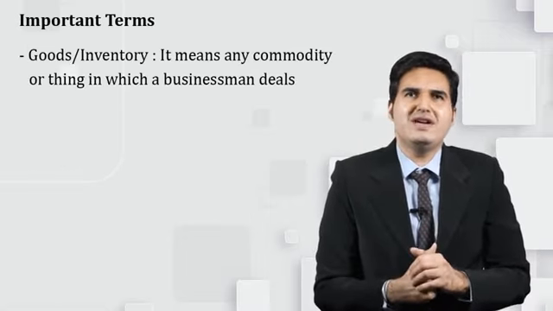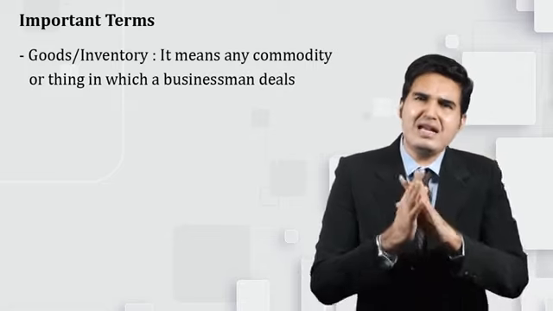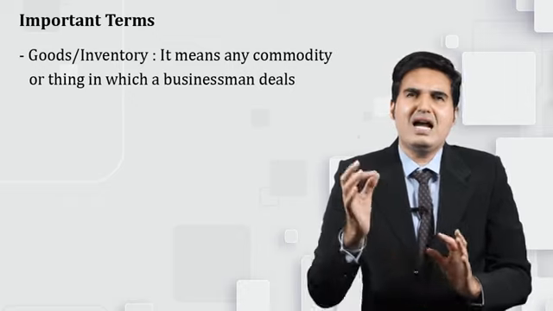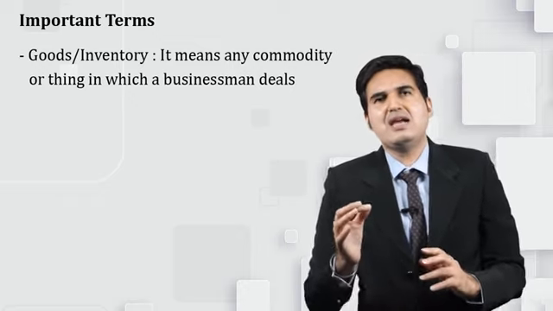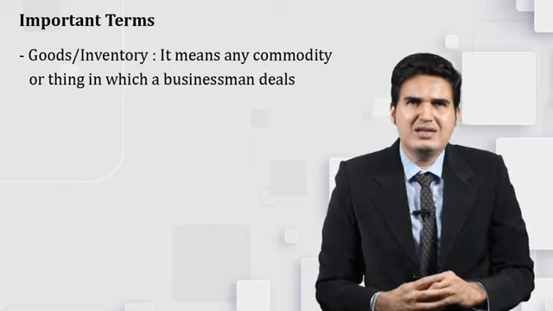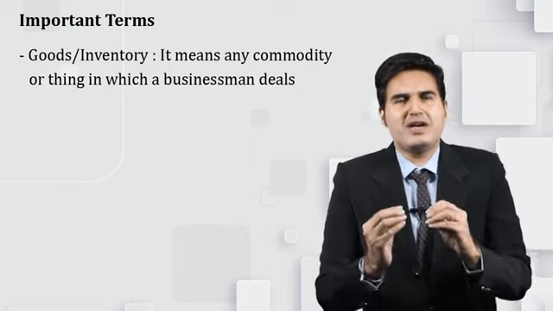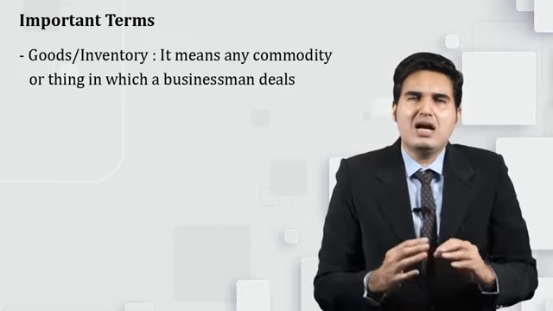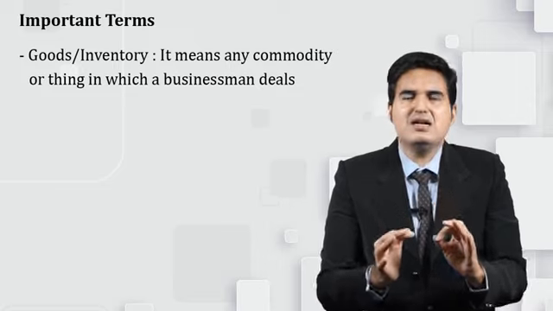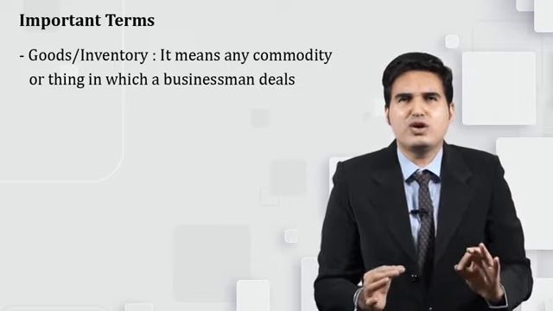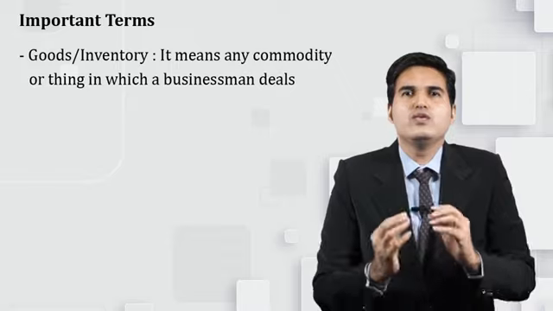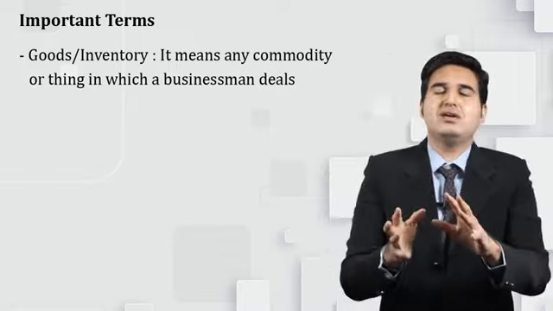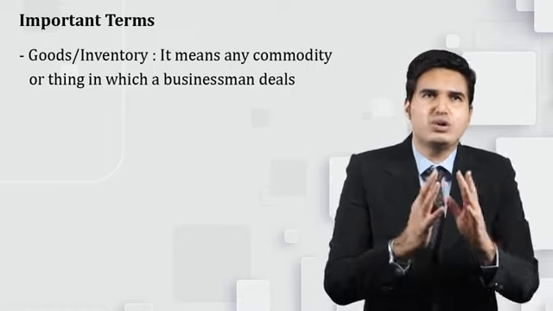Goods or inventory. Now what is goods or inventory? It is any commodity, anything in which a businessman deals. For example, I am a stationery merchant and I purchase ball pens. Why did I purchase ball pens? For the very purpose of selling them off. So for me as a stationery dealer, I purchase the ball pens and then sell them off. So this ball pen will be termed as goods. I will not call it a ball pen, rather I will term it as my inventory or my goods.